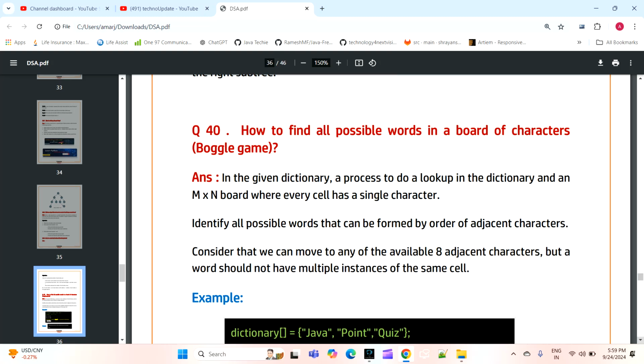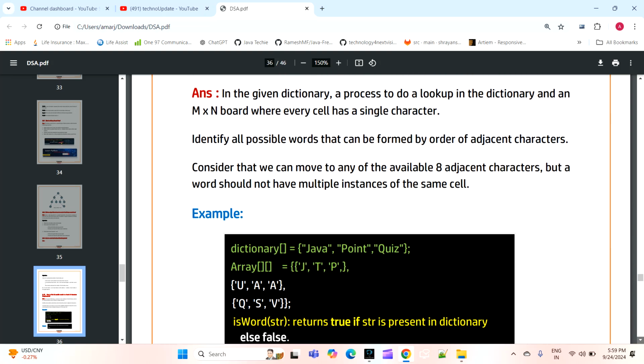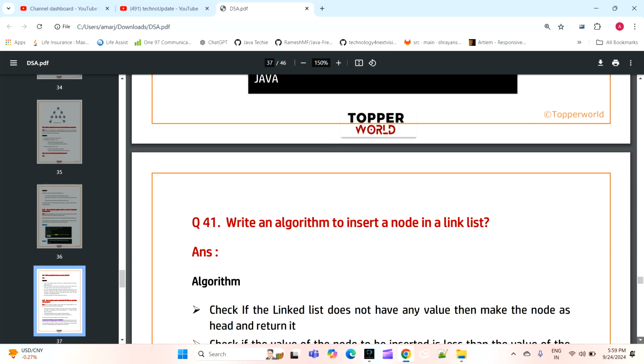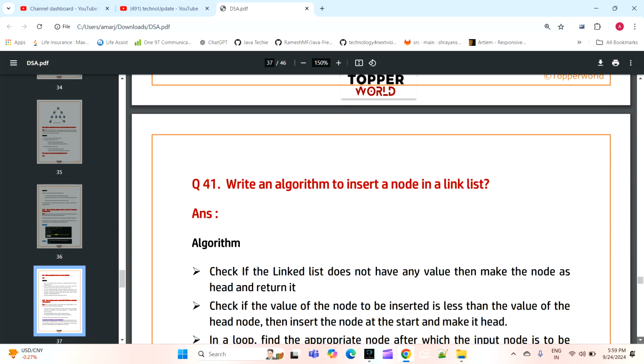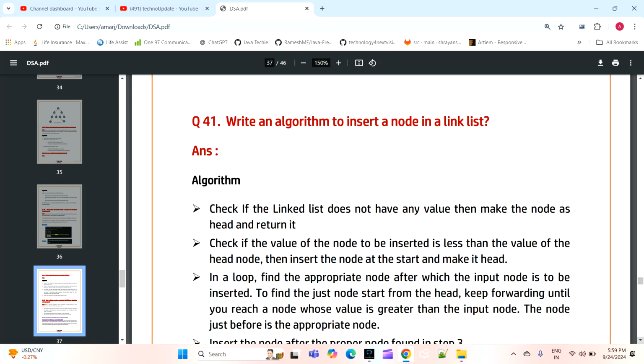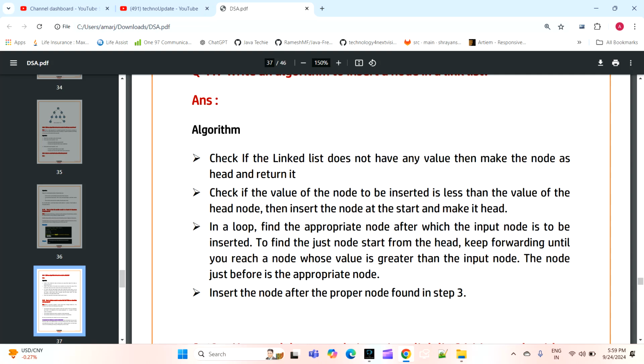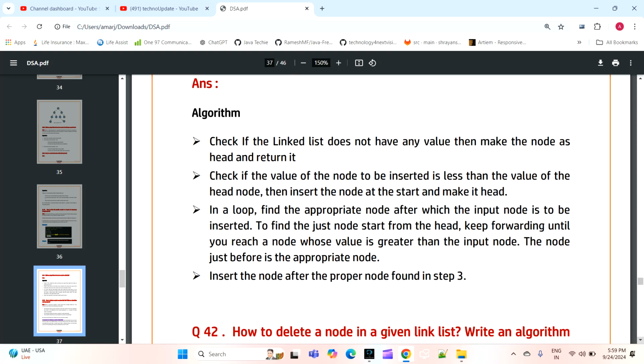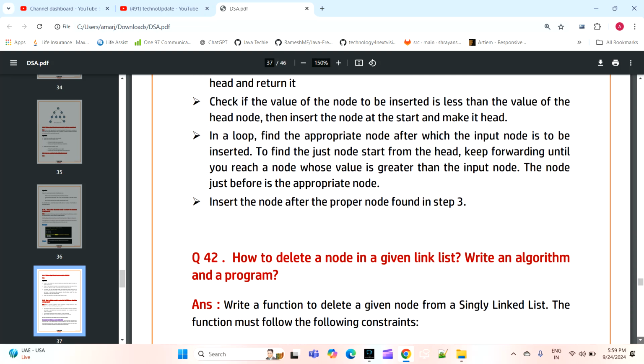The next question is how to find all possible words in a board of characters. So this is the technique where we will find this. We will do it with the help of a dictionary, and this will be the output. The next question is write the algorithm to insert a node in the linked list. So how we will write the algorithm to insert the node? For that we have to first write the algorithm which will have multiple steps which need to be followed while we write the logic of that.